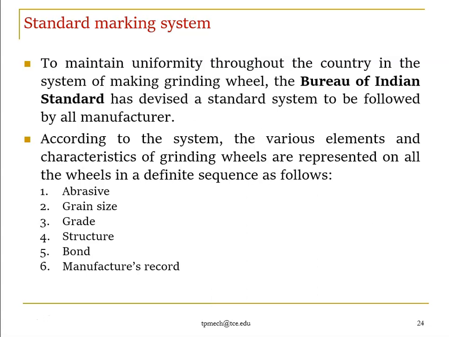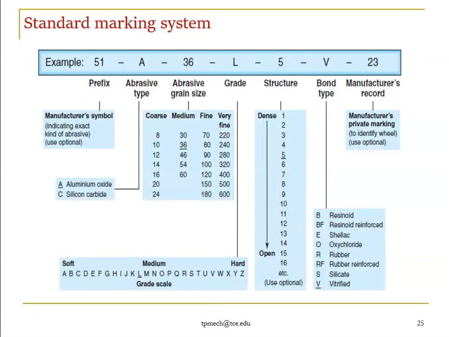According to the system, the various elements and characteristics of a grinding wheel are represented on the wheel in a definite sequence as follows: abrasive, grain size, grade, structure, bond and manufacture record. We cannot change the sequence. It is defined by BIS, right? It is aligned like this: abrasive, grain size, grade, structure, bond, manufacture record.